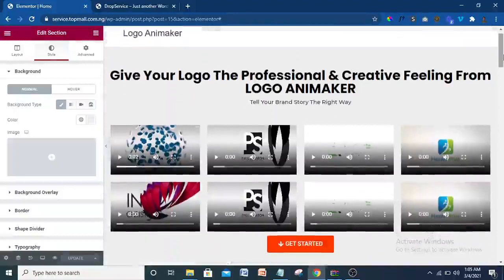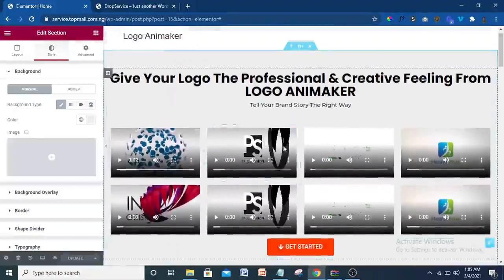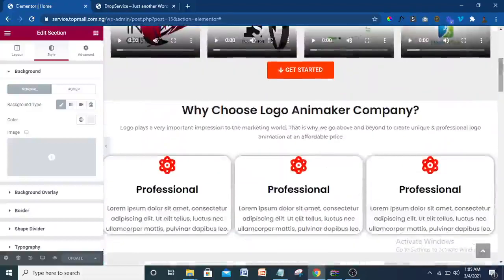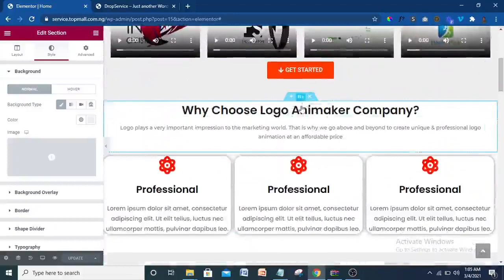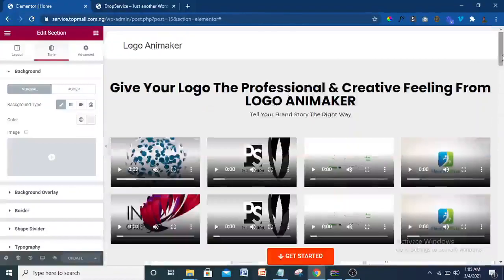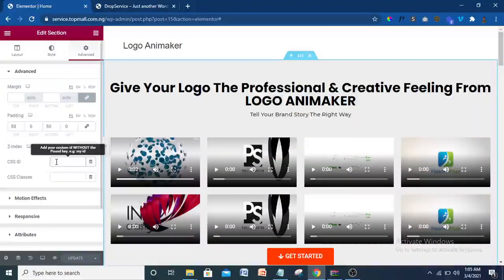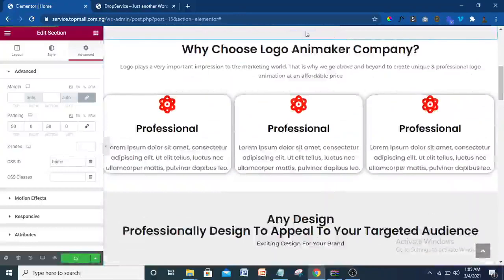All right. So now I want to show you something. Now, this one can serve as our home page. This can be our home page. All right. So then this one is going to be our, like, our White House. So here is going to be our home page. So I'm just going to click on this icon here. Then I'm just going to come straight to CSS ID and call it, small letters, home. Just leave it as home. Update that. Then I'm just going to come to this place here. Do the same thing. This CSS icon here.